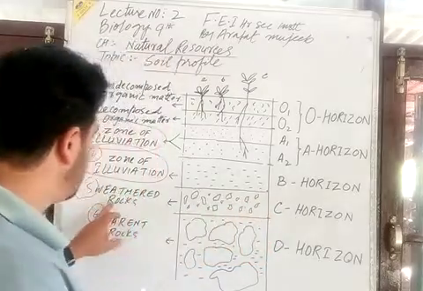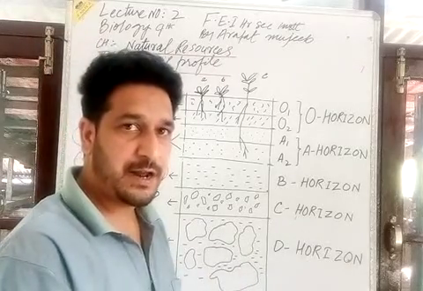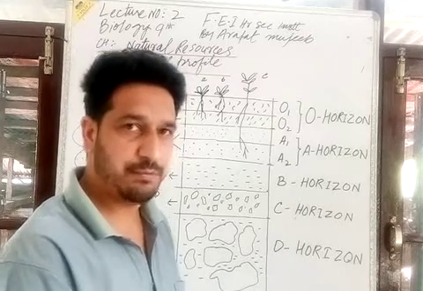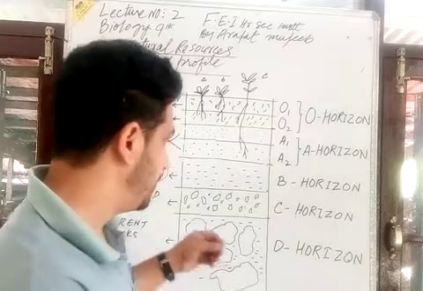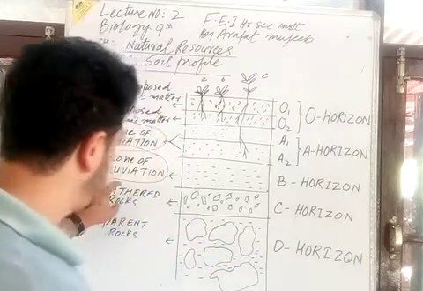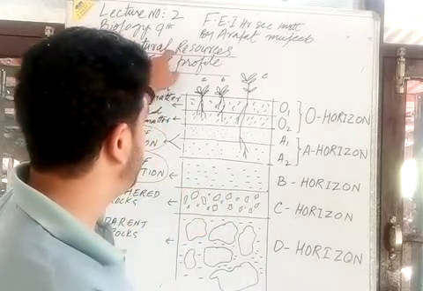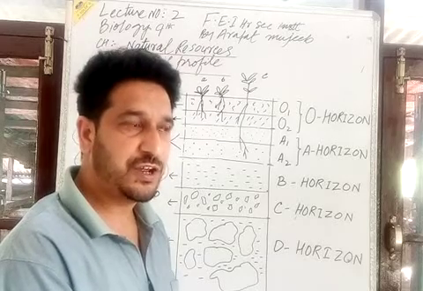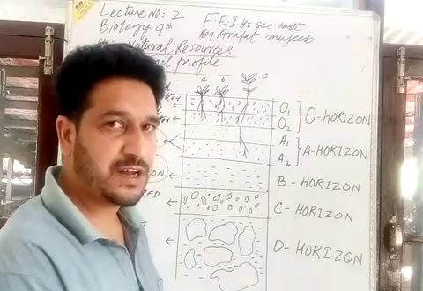The C horizon contains weathered rocks, modified rocks. Earlier I taught about the weathering of rocks: physical weathering, chemical weathering and biological weathering. By all of the weathering there is the formation of weathered rocks. This horizontal layer in a soil profile contains small fragmental pieces of rocks. It takes thousands of years for this process deep inside the earth.